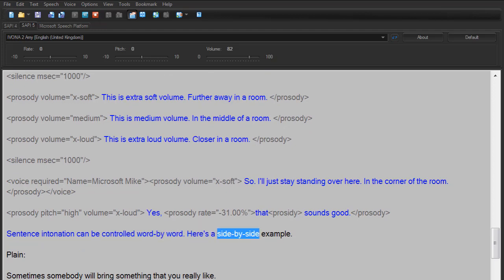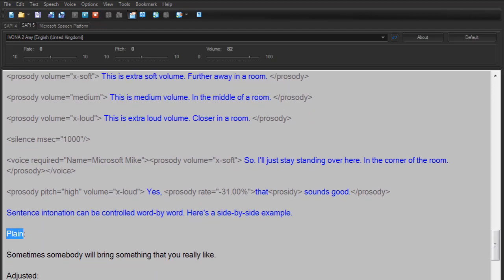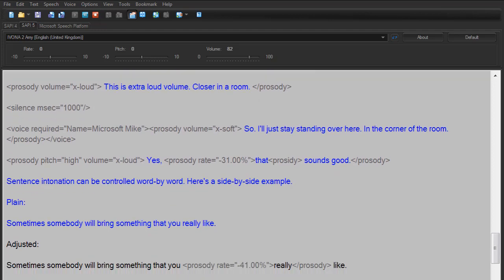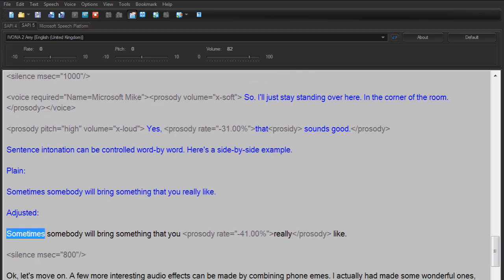Here's a side-by-side example. Plain. Sometimes somebody will bring something that you really like. Adjusted. Sometimes somebody will bring something that you really like.